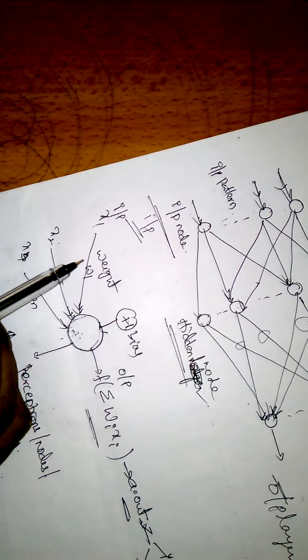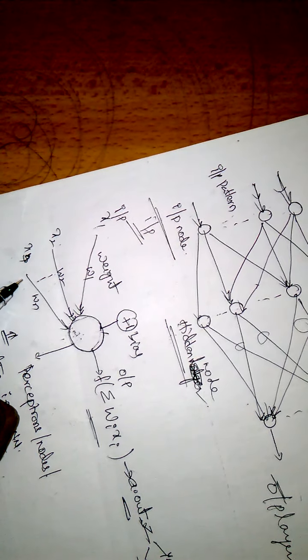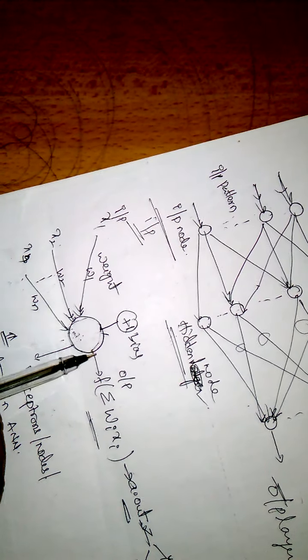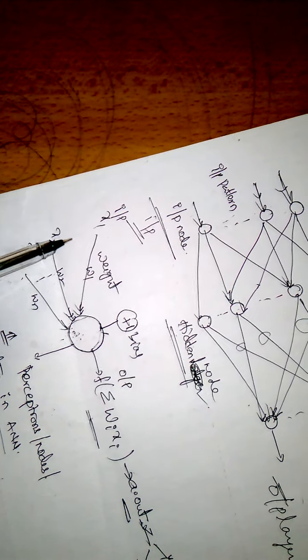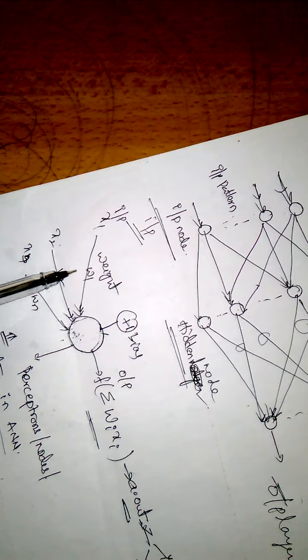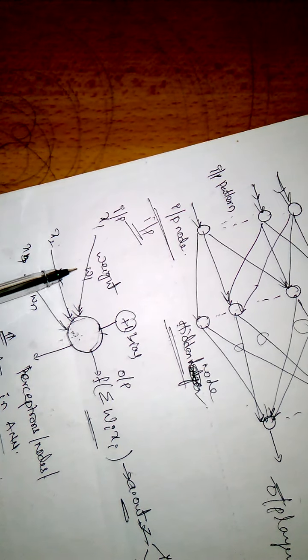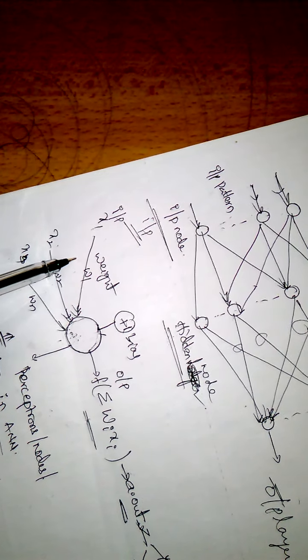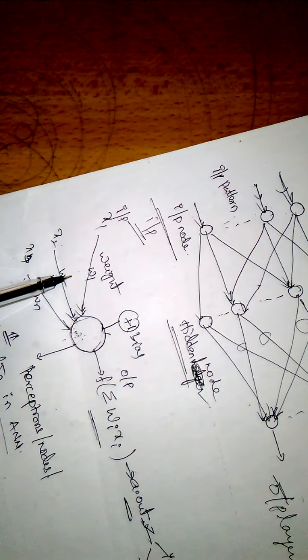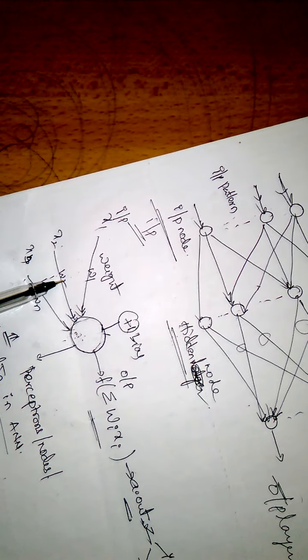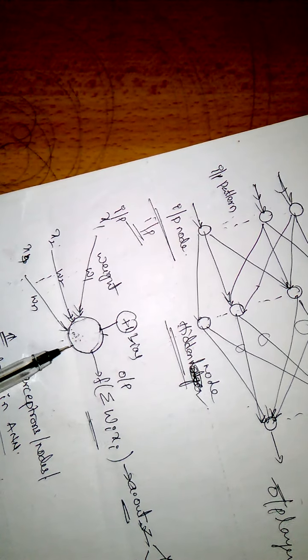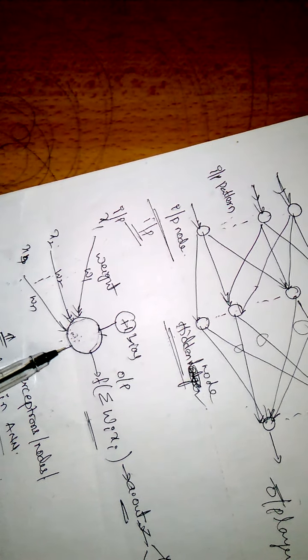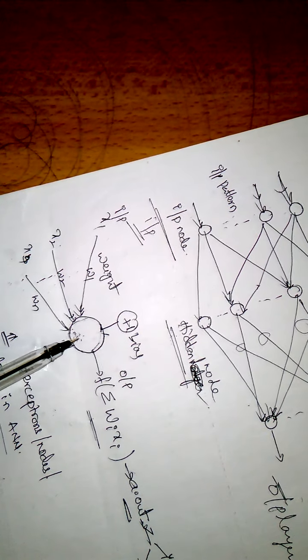It gets a certain number of inputs, and along with each input it has to receive the weight. For a certain number of inputs and weights and bias, all these are to be received by the neuron or node or processing element in a network.